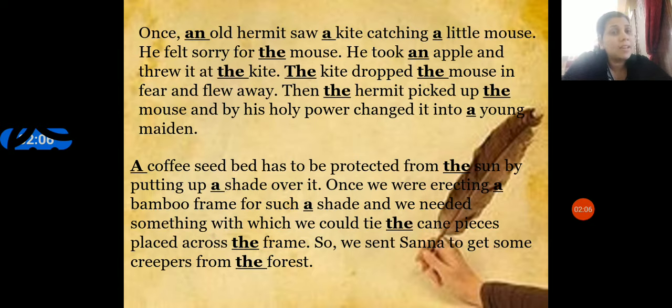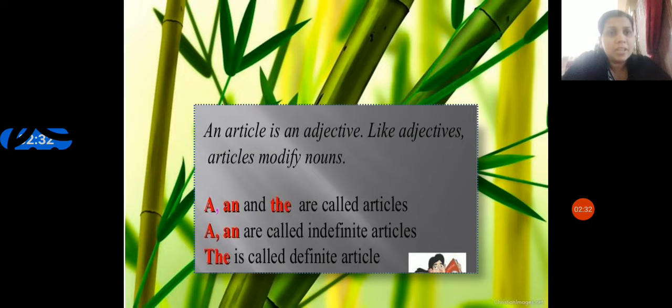In the next paragraph also you can see that only 1 paragraph is given, but we have used all the 3 articles, and it is not compulsory that the paragraph will have all the 3 articles. So in this class today we are going to learn where to insert the right article and which are the articles in English.